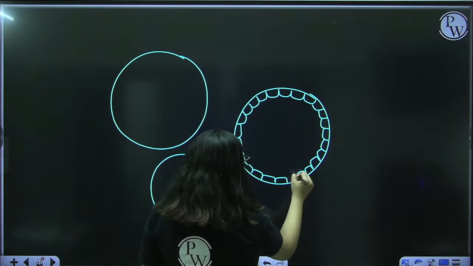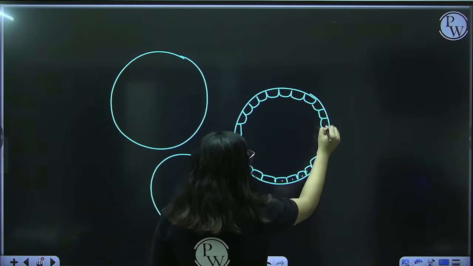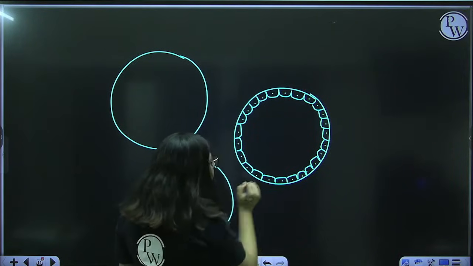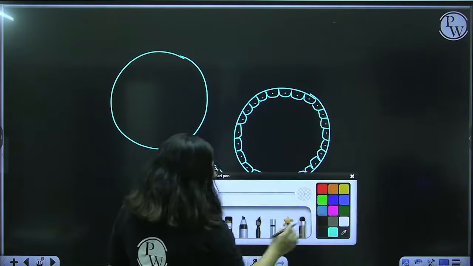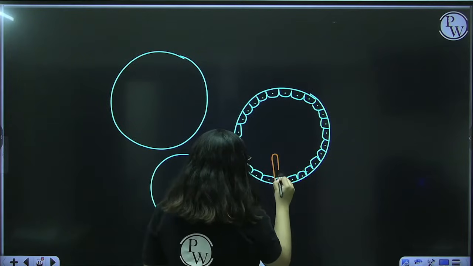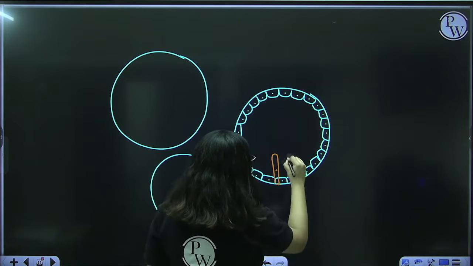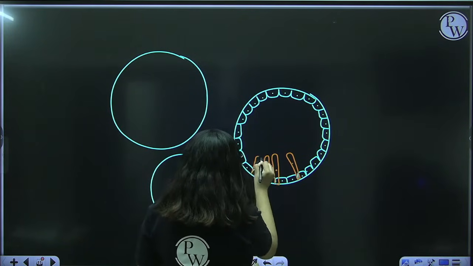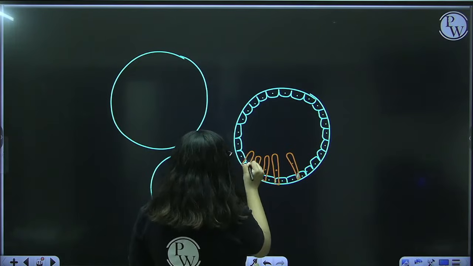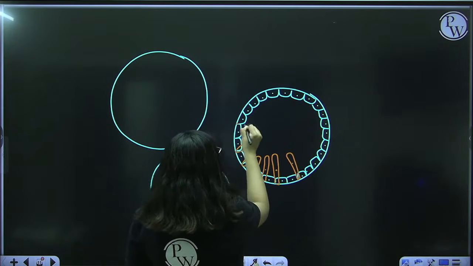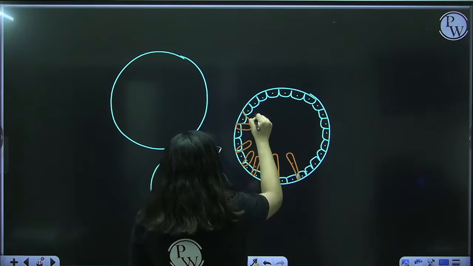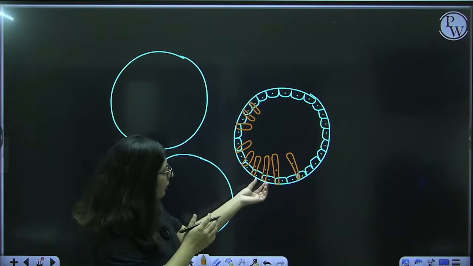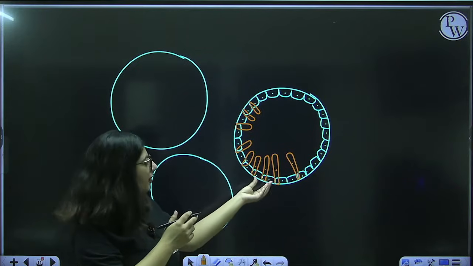Okay. Cuboidal cells, cube-like cells. Others are longer, taller cells, columnar cells, like this. They are dispersed over the entire seminiferous tubule, like this. I have drawn them very far away, but they are very near to each other.